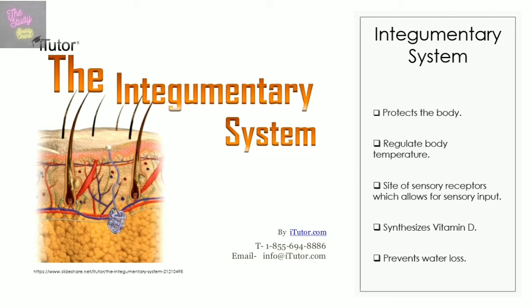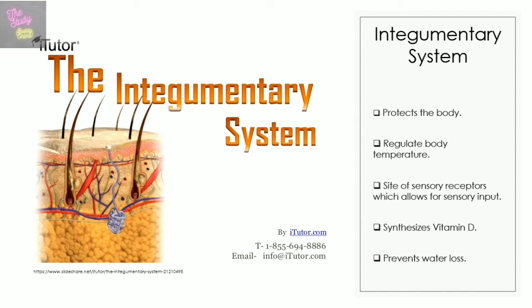Starting off with the integumentary system, the hair, nails, skin, as well as its associated glands, such as sweat glands, are examples of the body parts that are classified under this system. So one of the functions of the integumentary system is that it provides protection for the body. For example, you have the skin, which acts as a barrier against some types of germs, and when the skin is damaged, the body is not as protected, making it more prone to infections.